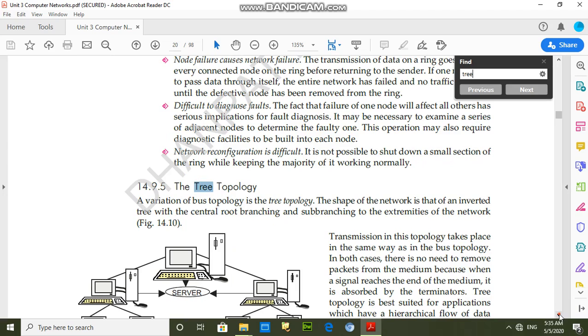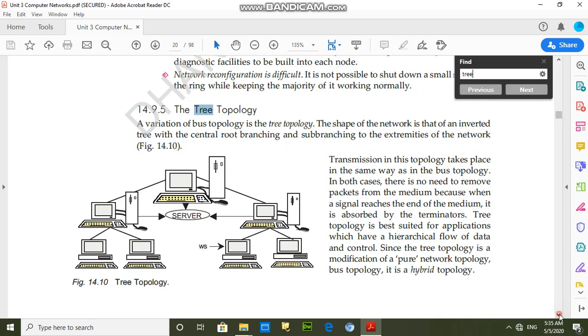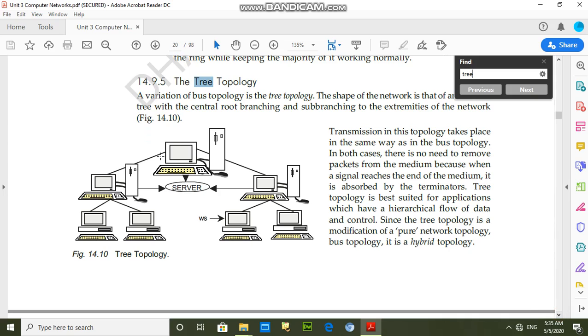Students, this is the tree topology. Here you are seeing this is the main server, and the main server is connected with the two sub servers like this and that, and these computers are again connected with other computers.